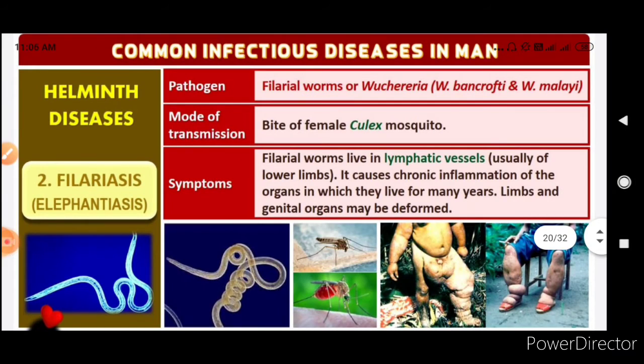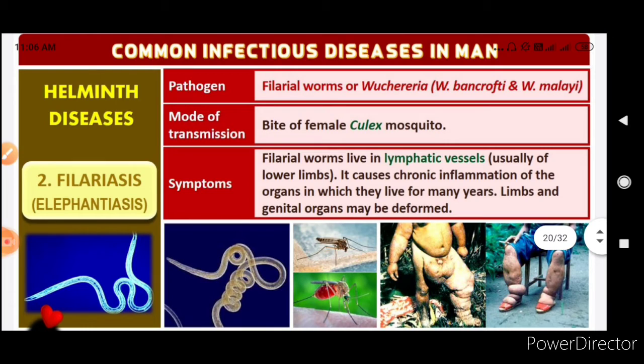Now comes another helminth disease, filariasis. Another name is elephantiasis. In this disease, the worm is of the genus Wuchereria. The specific species are Wuchereria bancrofti and Wuchereria malayi. This is caused by the bite of a female Culex mosquito.